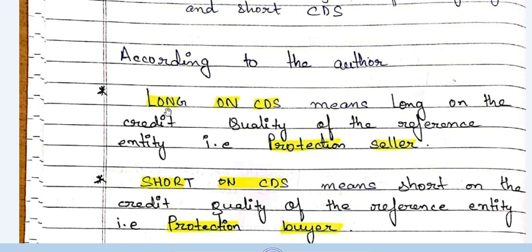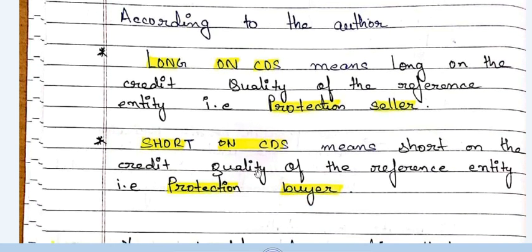If in a question they say going long on a CDS, going long on a credit default swap, that does not mean buying a CDS, not buying a protection. Listen to it very carefully, guys. Not buying the protection, but instead it means going long on the credit quality of the reference entity. So you are anticipating that the credit quality of that entity, suppose Apple Incorporation, is going to improve in the future. That means you are a protection seller, because you are thinking that the credit quality will improve. So in anticipation of that, you will sell protection. So going long on CDS means protection seller.